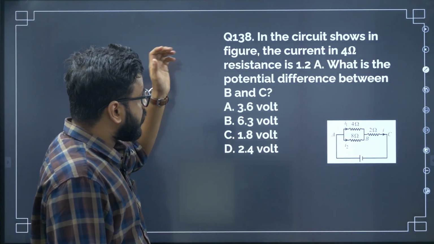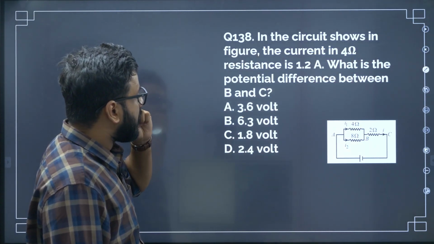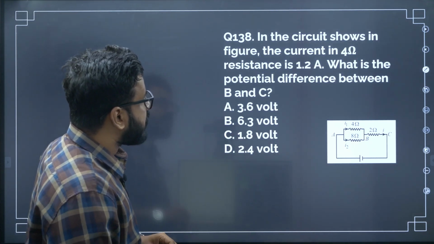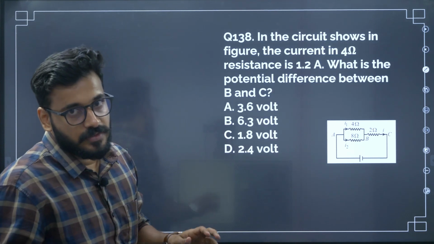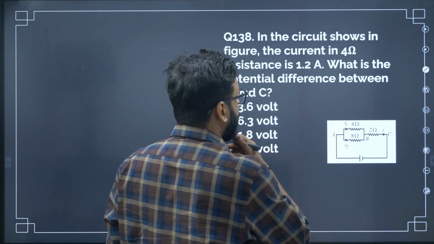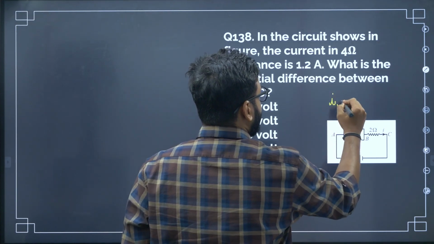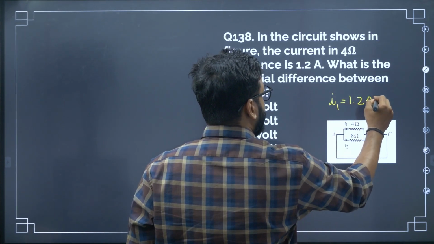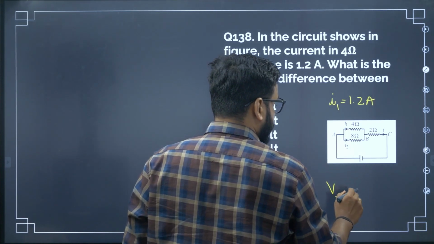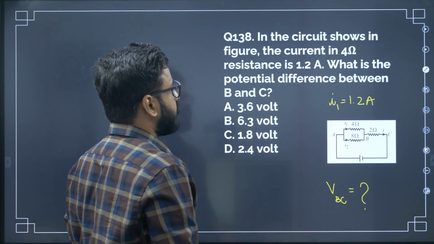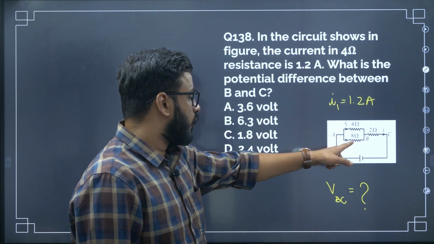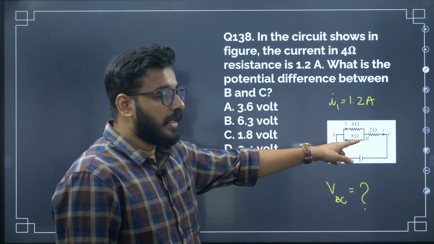In the circuit shown in the figure, the current in the 4 ohm resistance is 1.2 ampere. What is the potential difference between B and C? That is the question. So the 4 ohm has a current I1 equal to 1.2 ampere. What is the resistance between B and C? So already there is an 8 ohm in parallel. There we have I2 and the 2 ohm.